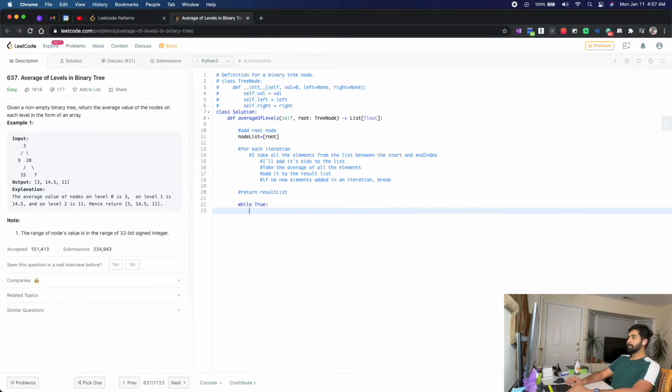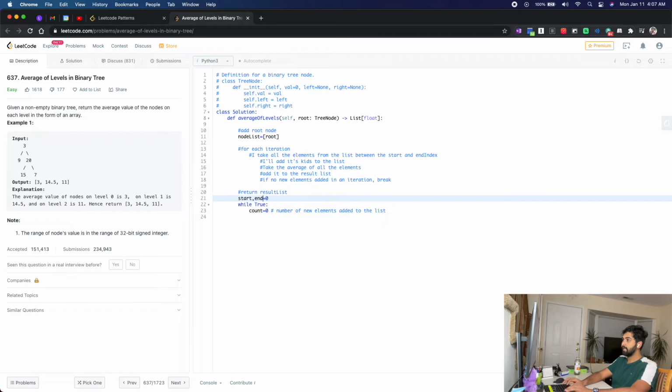So what do I need? I need a count, which indicates the number of new elements added to the list, and for node, okay, I'll need start index and end index, right? So initially I'll have a start index equal to 0, let's just call it start and end. It's easier to code.